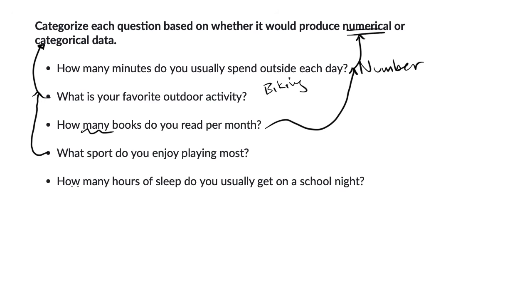Last but not least, how many hours of sleep? The how many is a good clue, or how much is a good clue that you're dealing with numerical data. How many hours of sleep do you usually get on a school night? That is a number. You might say 8 hours, 9 hours, 7 hours, whatever. It's going to be an actual number. If it said, what type of bed do you prefer to sleep on? Well, then that would be categorical.